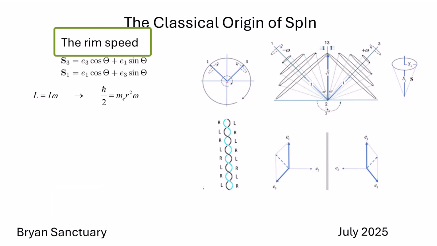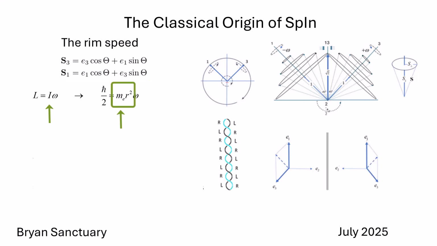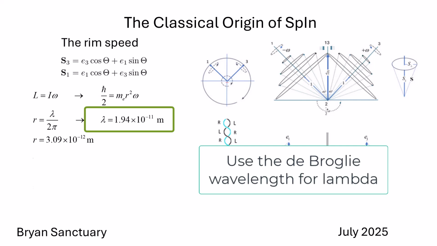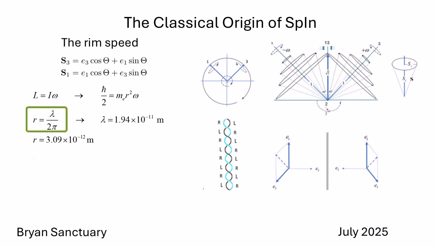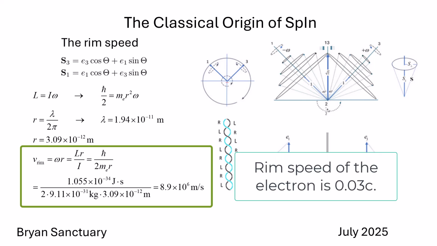We can calculate the rim velocity of an electron's cone at pi/4 using classical angular momentum. Planck's constant over 2 is the angular momentum, and the moment of inertia is m_e r squared. We use again the radius of the de Broglie wavelength, which is 1.94 times 10 to the minus 11 meters, and divide by 2 pi. And this leads to the rim velocity of 8.9 times 10 to the 6 meters per second, or 0.03 times